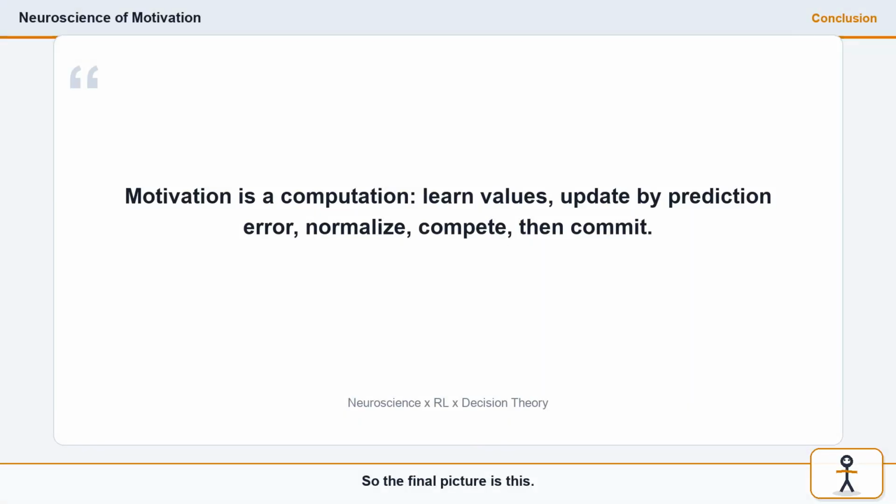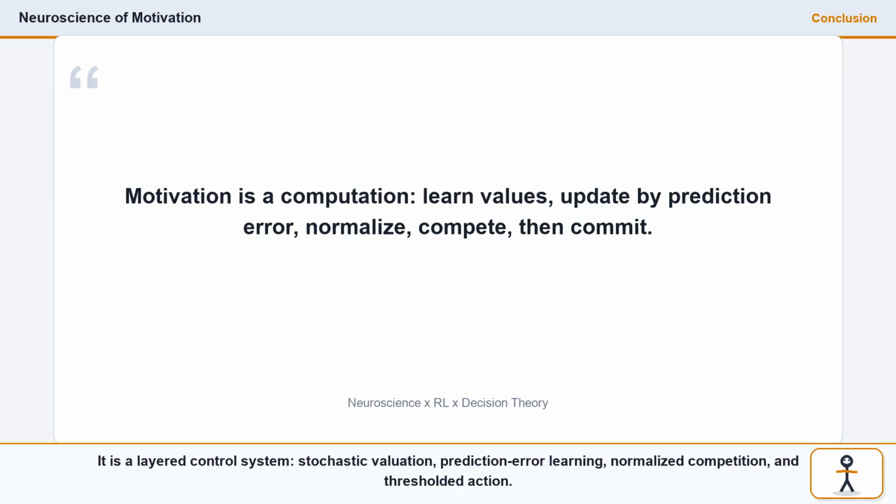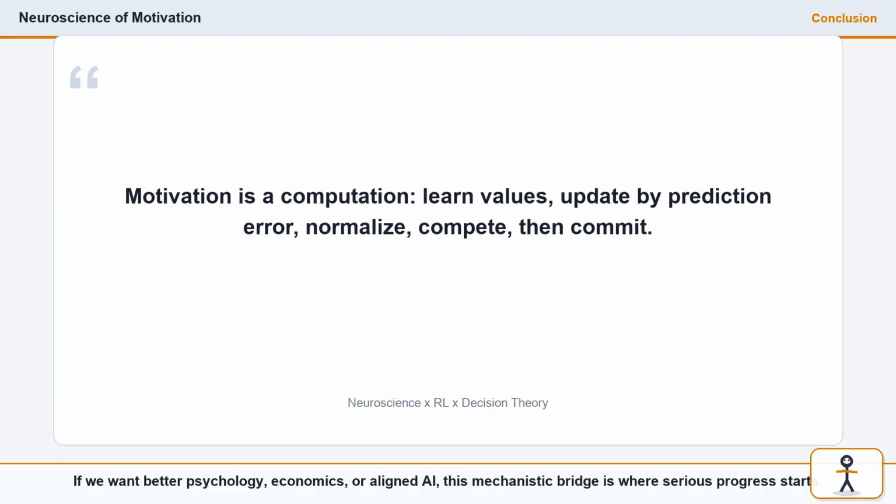So the final picture is this. Human motivation is neither pure rational utility maximization nor blind habit. It is a layered control system: stochastic valuation, prediction error learning, normalized competition, and thresholded action. If we want better psychology, economics, or aligned AI, this mechanistic bridge is where serious progress starts.